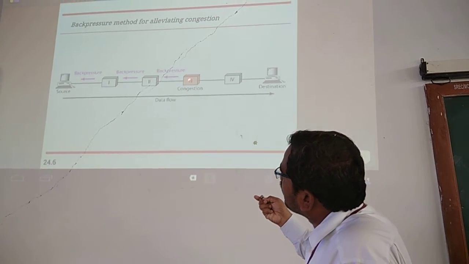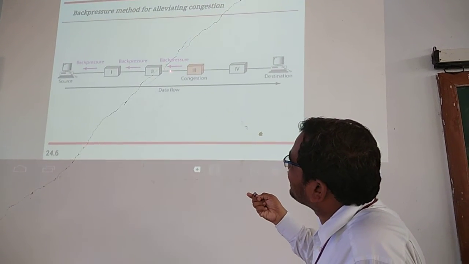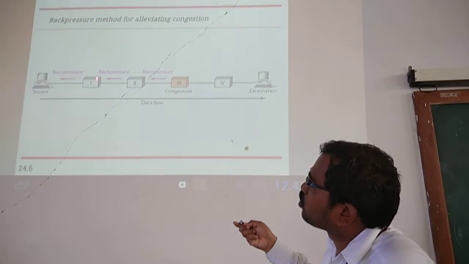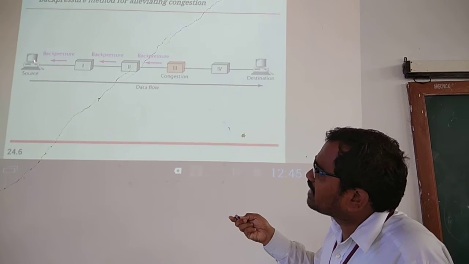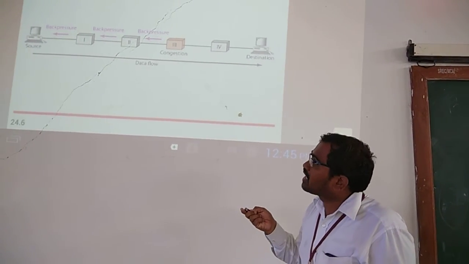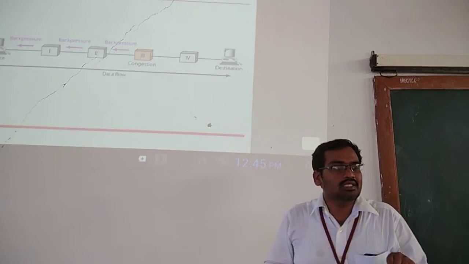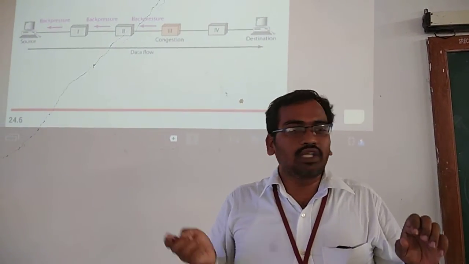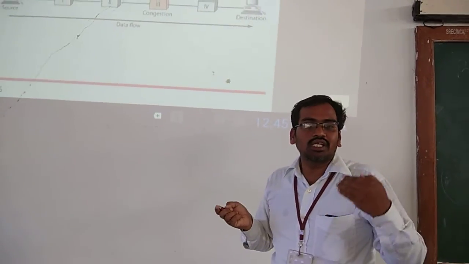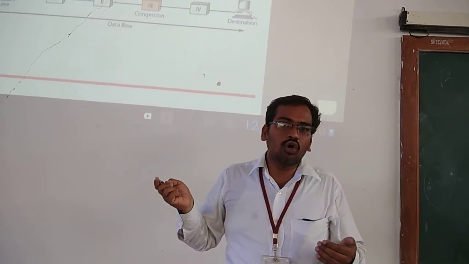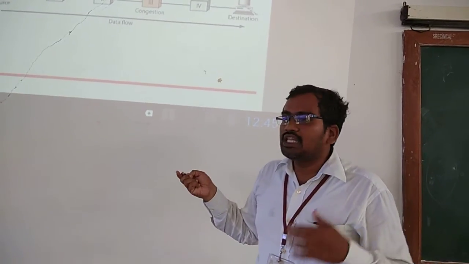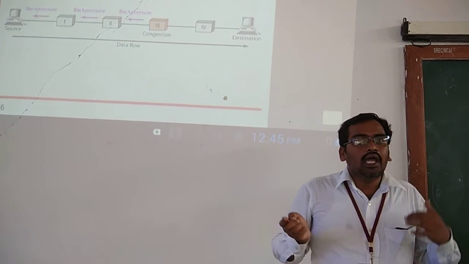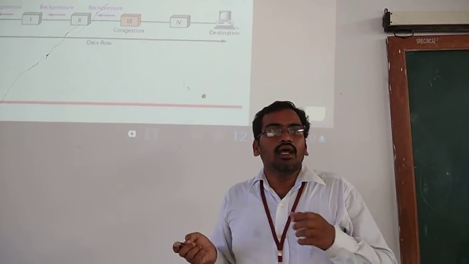Then this node gives a special signal to node 2. Node 2 gives the signal to node 1. Node 1 gives the indication to the source node. From this, the source node understands that congestion has occurred. So the source node sends the packets slowly. In this way also we can avoid the congestion. This is one of the best techniques for congestion control.